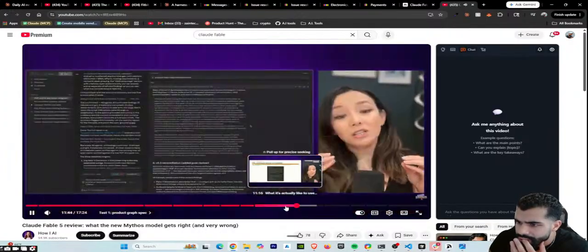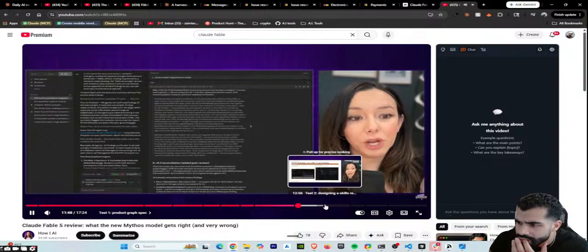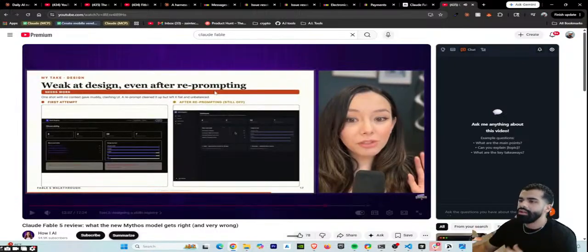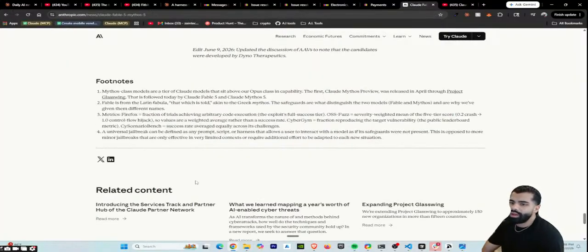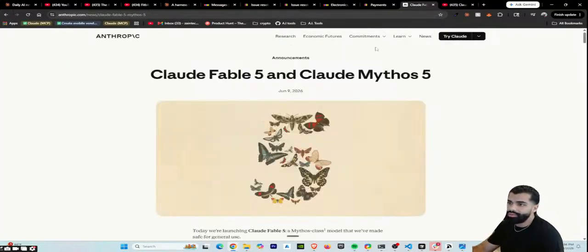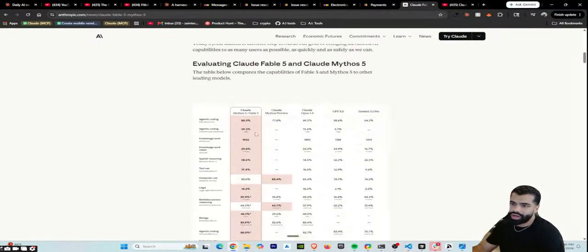In actually Claude Code, I have this concept of a product graph that I'm working on for ChatGPT to read. I'll come up with a video where I kind of test out Fable, but it's pretty sick that we got a new model. I mean, it's kind of at this point like I don't necessarily know. Is this new model that much better when we actually try it out and use it?